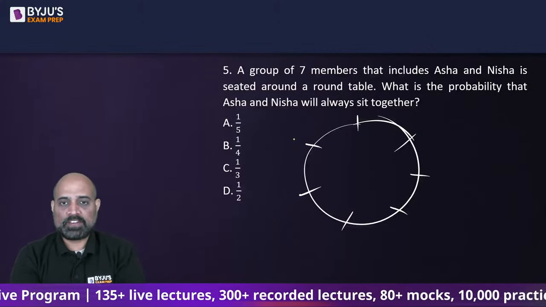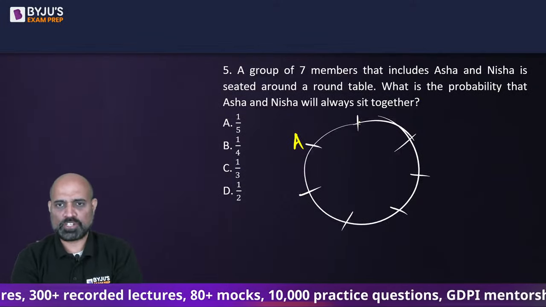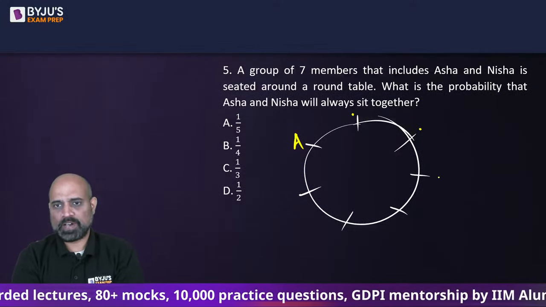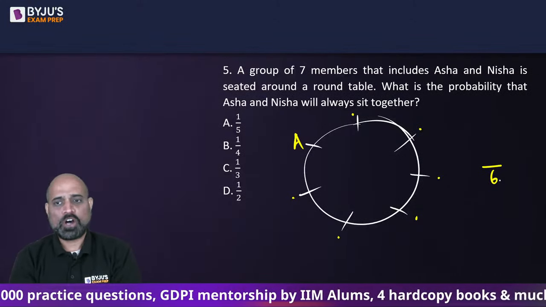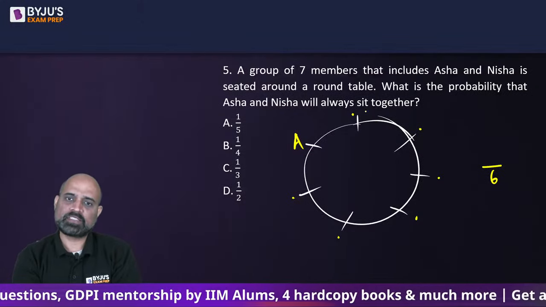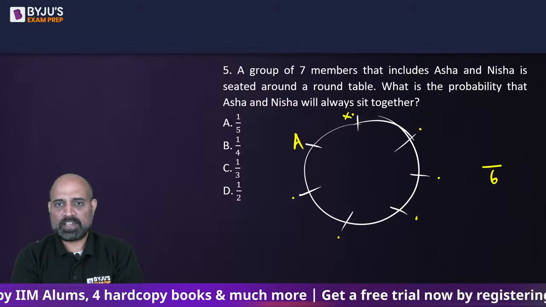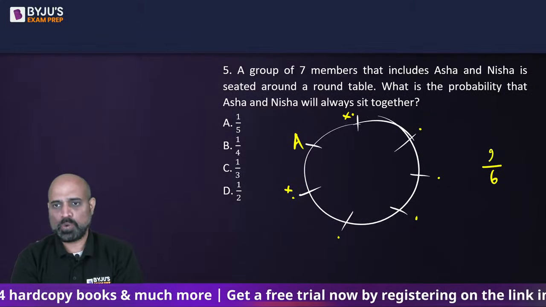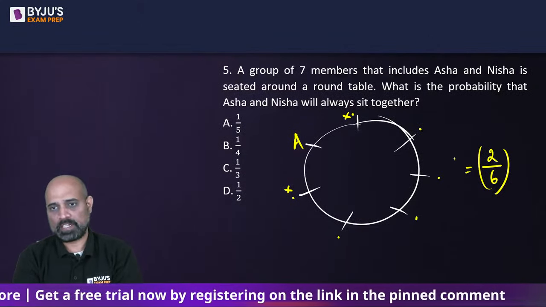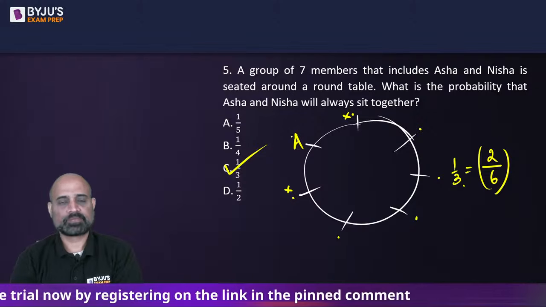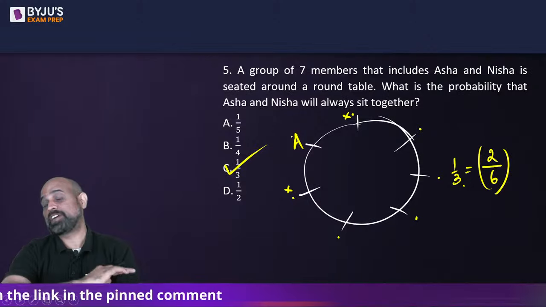Now, if Asha is here, okay, किसी भी एक को रख लो, आप आशा को रख लो, निशा को रख लो. Nisha can take 1, 2, 3, 4, 5, 6 places. Out of these 6 places, in how many cases will they sit together? So, when Asha is here and Nisha is here, तो 6 में से 2 ऐसे cases हैं where Asha and Nisha are going to be together. So, you will get 1/3.